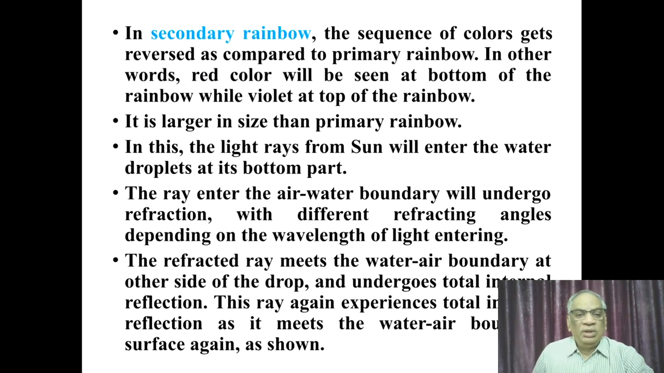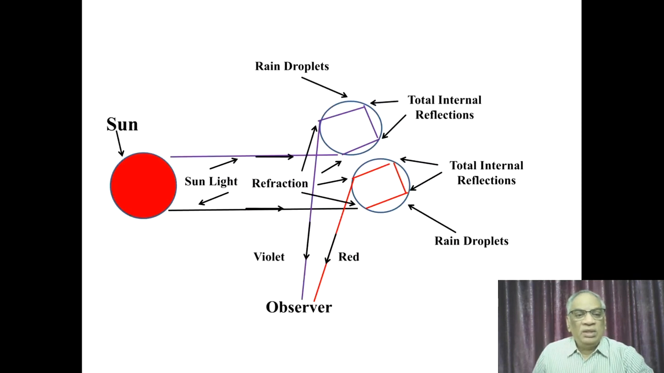In a secondary rainbow, the sequence of colors seen gets reversed as compared to the primary rainbow. In other words, the red color will be seen at the bottom of the rainbow while violet color at the top of the rainbow. And the secondary rainbow is larger in size than the primary rainbow. In this, the light rays from the sun will enter the water droplets at their bottom part, unlike the primary rainbow in which the light rays from the sun enter from the top portion of the spherical water droplets.